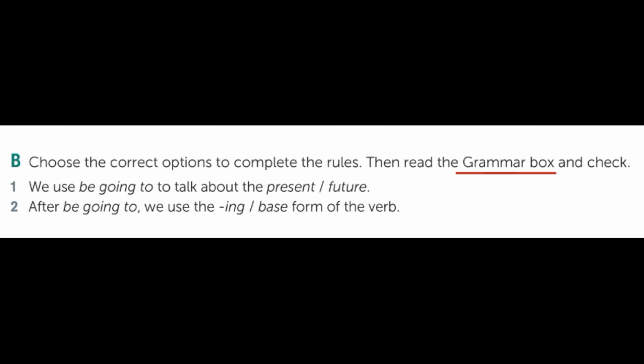Let's check the answers. So remember, we use be going to talk about the future. And in number 2, after going to, remember, we use the infinitive form of the verb, the basic form of the verb. So I say, I'm going to travel in January. So I'm going to travel, right? Expressing the future and using the verb in the infinitive, in the basic form of the verb, going to travel, right?